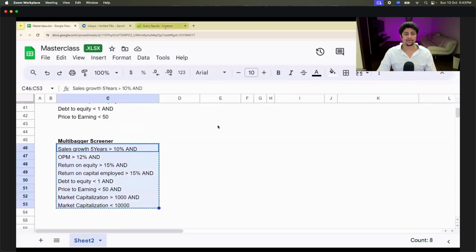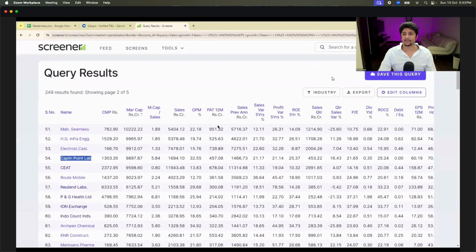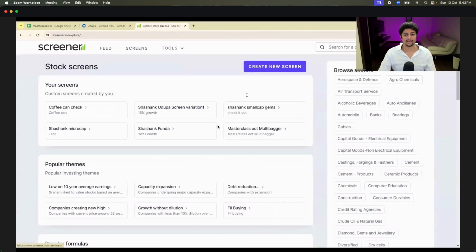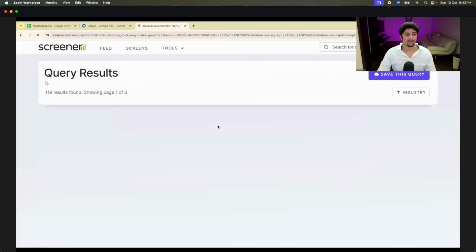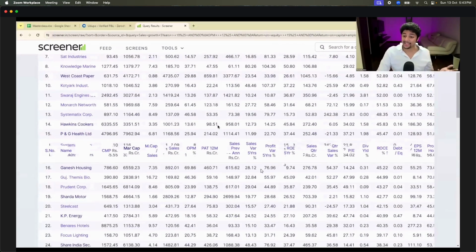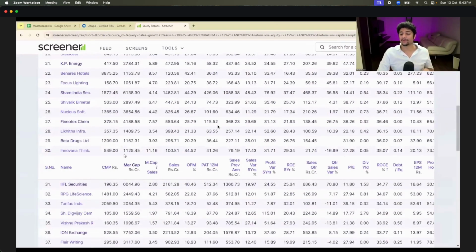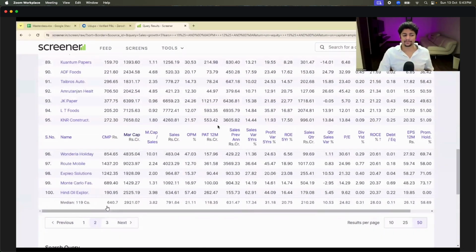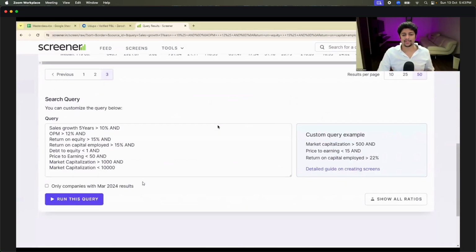Just copy this, go to screener here again, go to screens, create a new screen, copy, paste, boom. 119 companies that could be a great company and all of them are below 50 PE. Why am I not choosing companies above 50 PE? Chances are it might be overvalued.